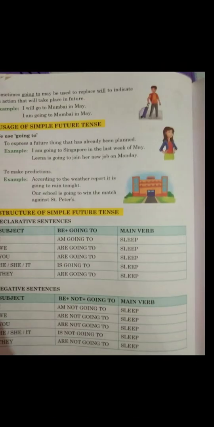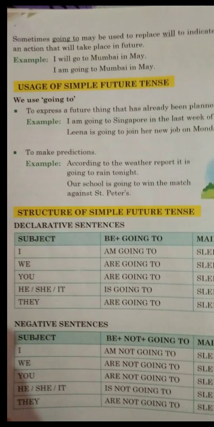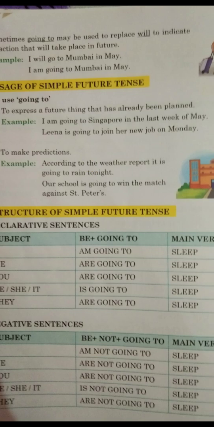Now, sometimes going to may be used to replace will to indicate an action that will take place in the future. So we are also using going to. Like, I will go to Mumbai in May, so we may also replace the verb will and write like this: I am going to Mumbai in May. It doesn't mean I am going now. It means that I will be going to Mumbai in the coming month of May.